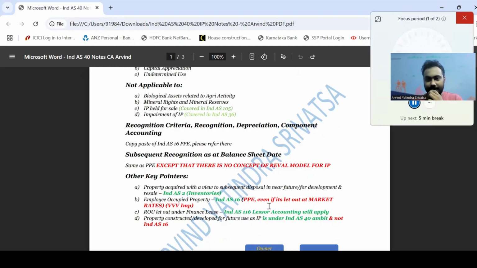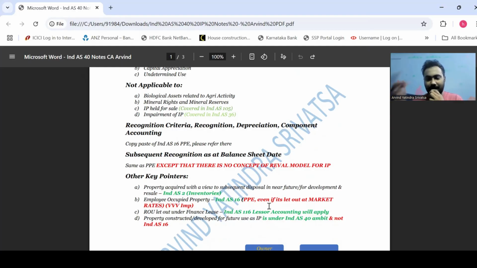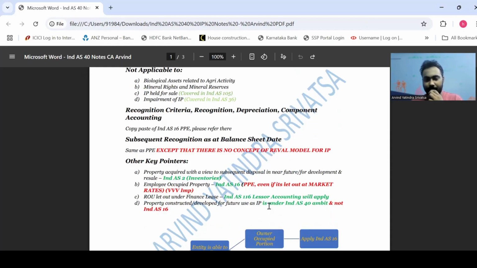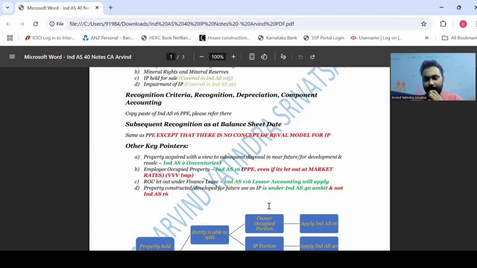Next, ROU let out under finance lease. As I told you at the starting, your ROU let out under finance lease would not come under Ind AS 40 ambit, it would come under Ind AS 116 ambit. Next, your property constructed or developed for future use as investment property. Let's say you're constructing a property for future use as investment property, that will come under Ind AS 40 ambit and not under Ind AS 16 ambit. So it will be an investment property under construction in your financial statements and not a capital work in progress. I hope you understood this.